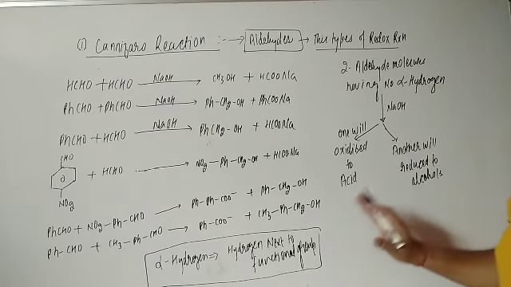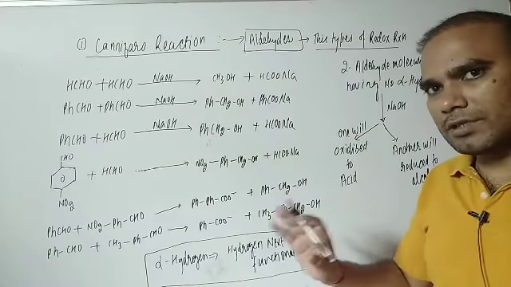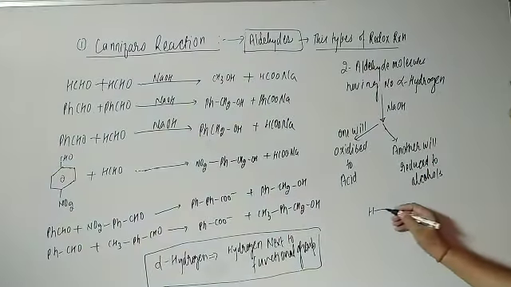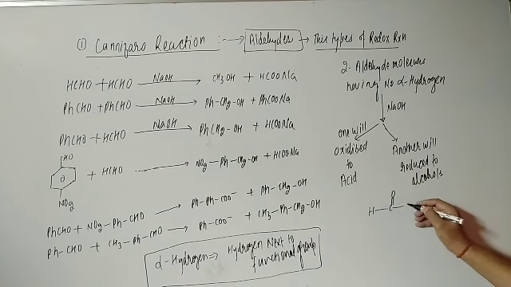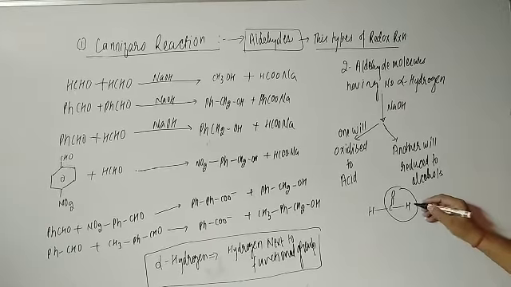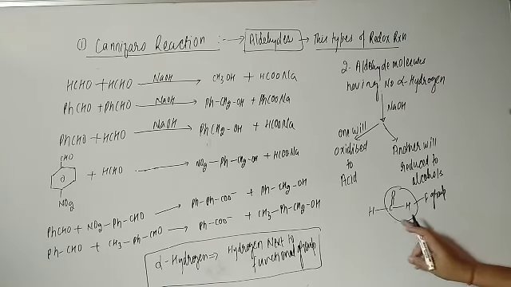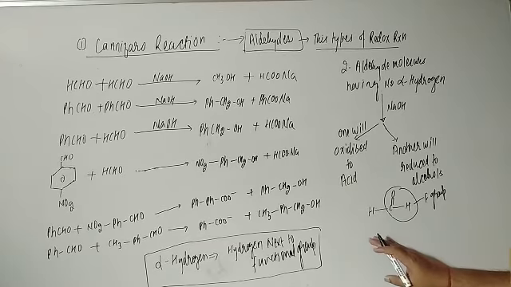First of all, let us take an example so that you can understand whether there is alpha hydrogen or not. Suppose I am taking HC double bond O, and this is the H. This is the functional group. So there is no alpha hydrogen because there is no alpha carbon.